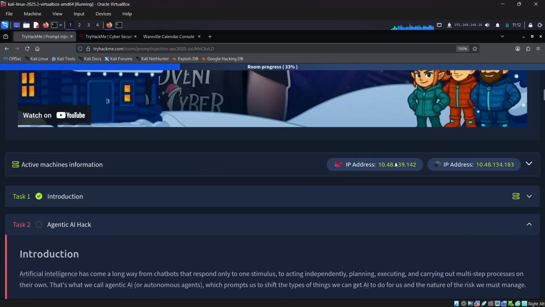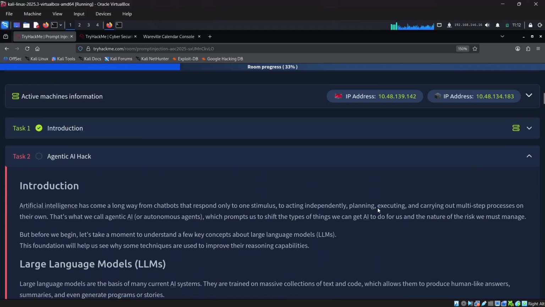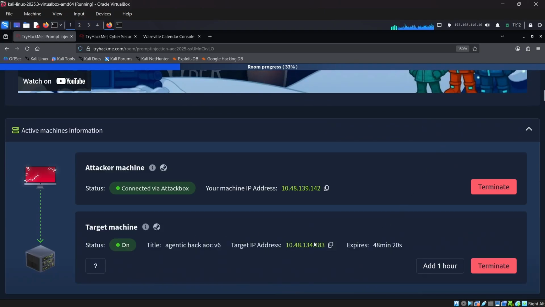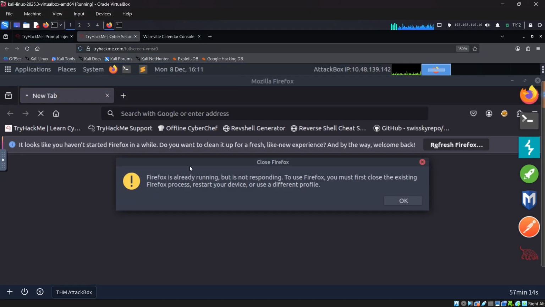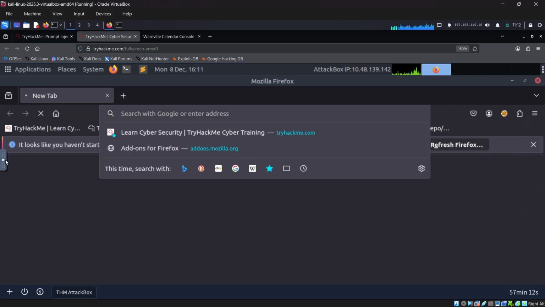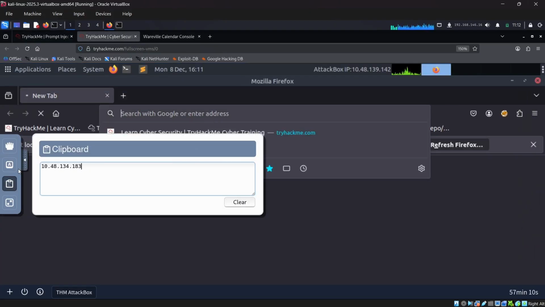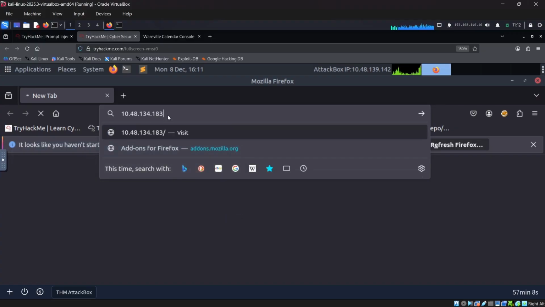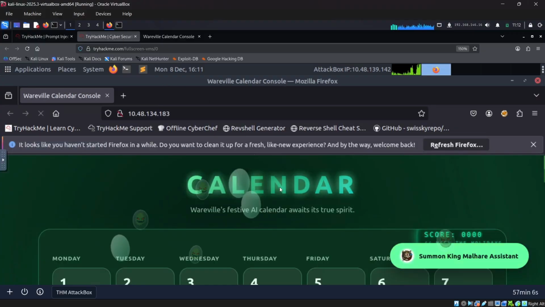I think which will be available here. Here is my target IP. I'm just pasting that. Unfortunately, I'm not able to paste, I'm using the clipboard. Pasting that here. Here it is.